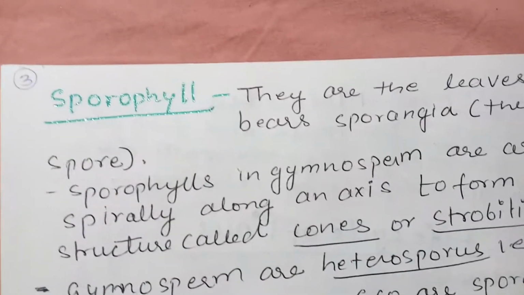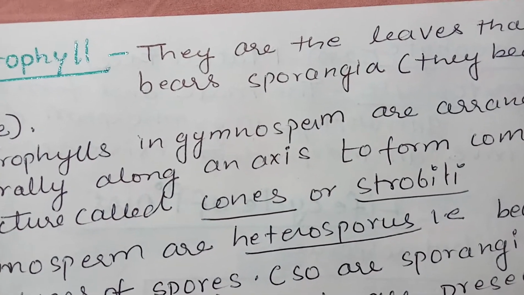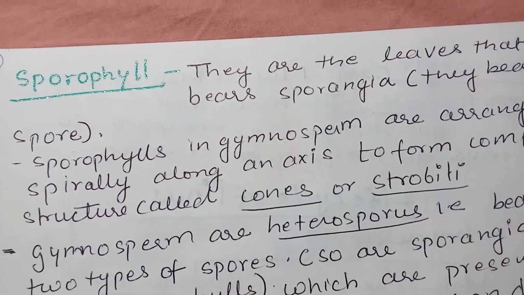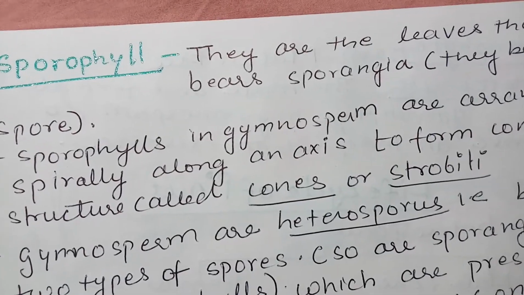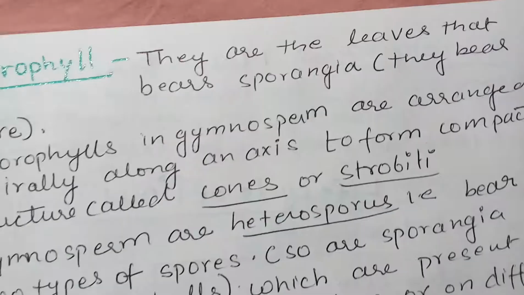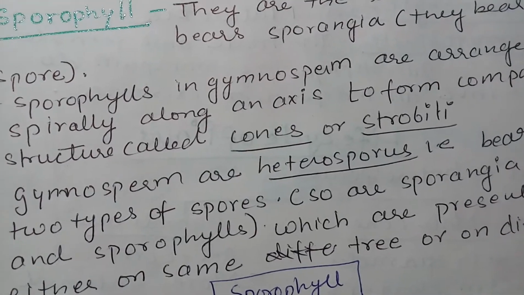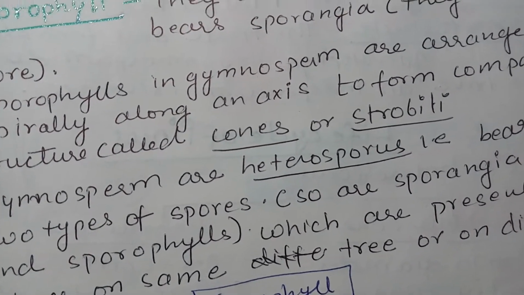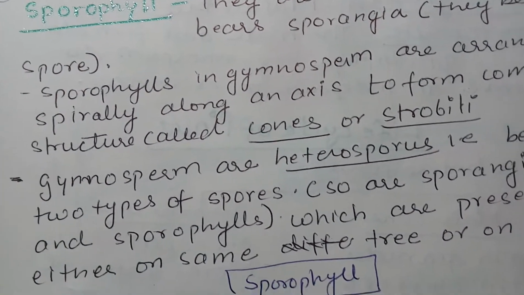Now there are a few terms, like sporophyll. What is a sporophyll? They are the leaves that bear sporangia. As we have also seen in the case of fern, the leaves have structures called sori that bear the sporangia. Here the sporangia are borne on leaves, and those leaves are called sporophylls. The sporangia further bear spores. Sporophylls in Gymnosperm are spirally arranged along an axis to form compact structures called cones. So they are arranged in the form of a cone. They are also known as strobili.